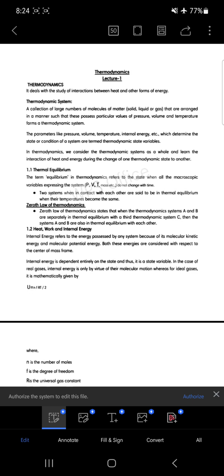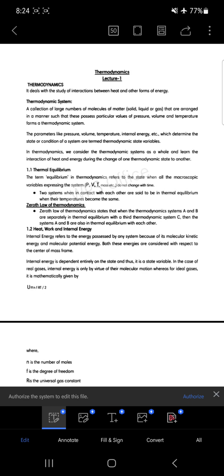Here again we define some variables which do not change with time, that is pressure, volume, temperature, and mass, etc. Here it is written in the bracket, you can see P, V, T, comma M, etc. They do not change in case of thermal equilibrium.